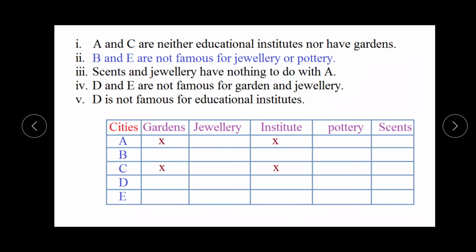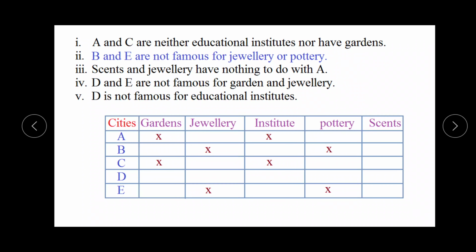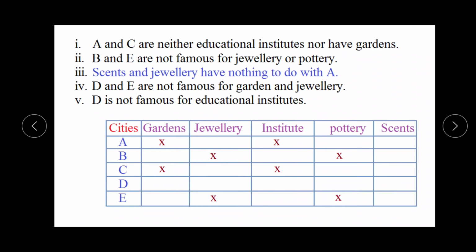Now we will check the second statement. B and E are not famous for jewelry or pottery. It means this information is for B and E. So we will cross mark at the place of jewelry and pottery in front of B and E like this. Now the third statement is sands and jewelry have nothing to do with A.